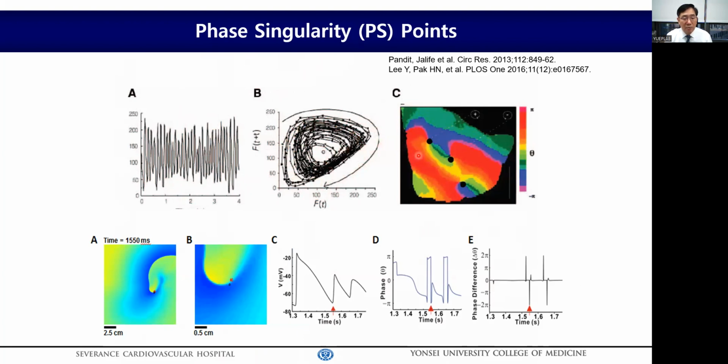However, at the wavelet turning point, the action potential amplitude changes to be very low with ambiguous phase. So we call this point of ambiguous phase the phase singularity point. In other words, the phase singularity point matches the spiral wave core of fibrillation.